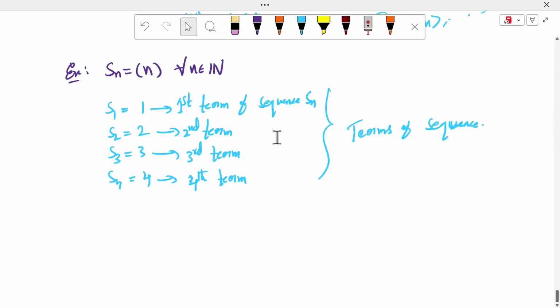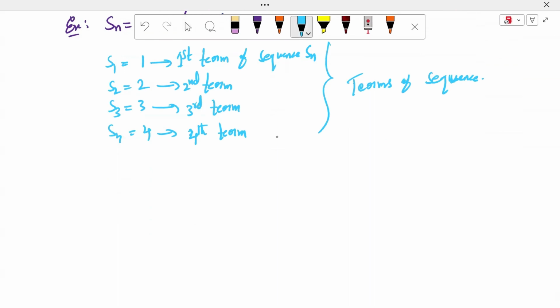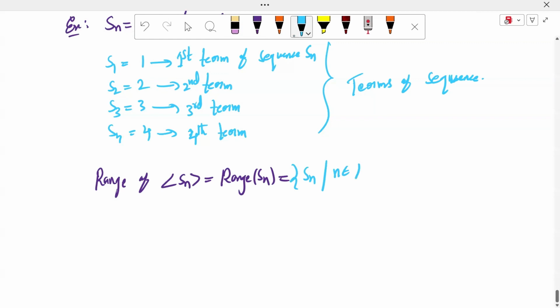Sequence. Here, for example, the range set of S. The range of sequence Sn is nothing but Sn such that n belongs to natural numbers, because it is nothing but S1, S2, S3 and so on.